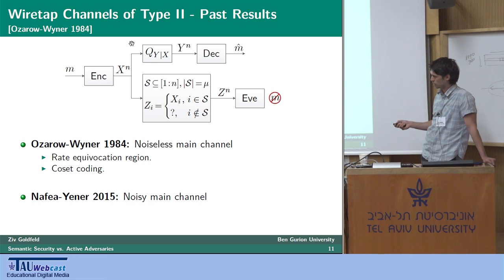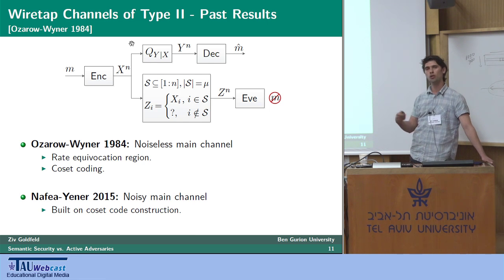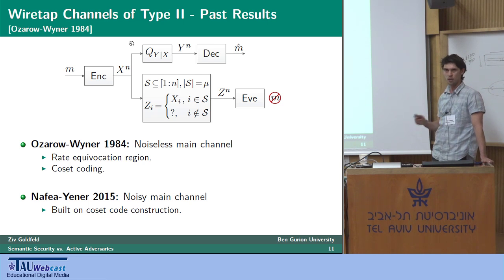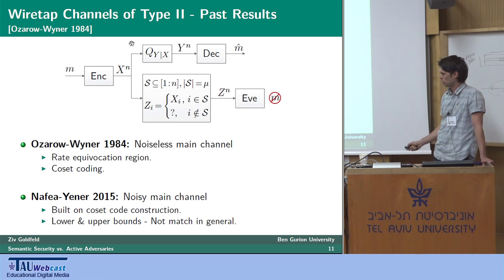Now, the case with the possibly noisy main channel remained an open problem ever since, and a recent endeavor at it was made at ISIT by Nafea and Yener, that kind of built on Ozarow and Wyner's coset coding construction to get a lower bound. They also had an upper bound, however, these bounds did not match in general. And I would further like to say that both these works considered only the weak secrecy metric.